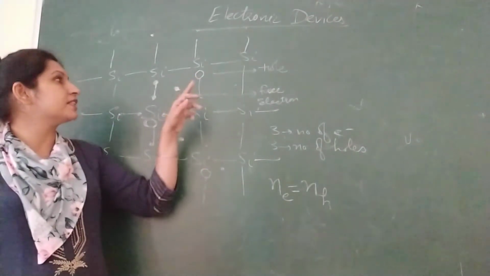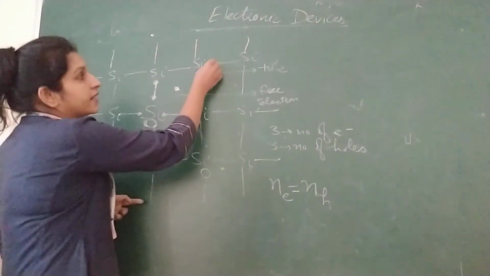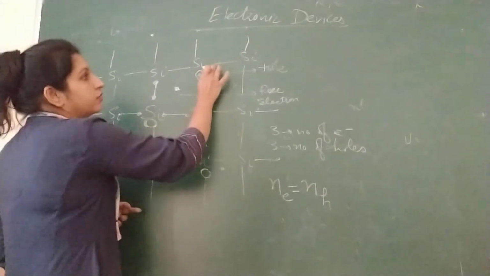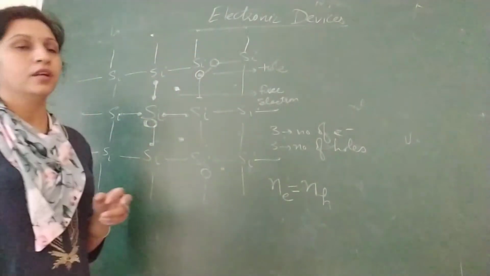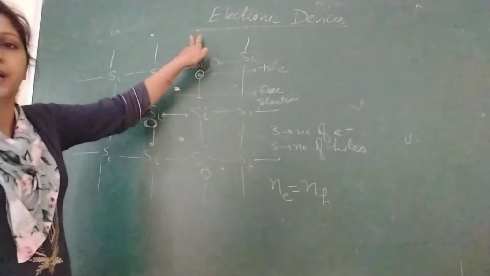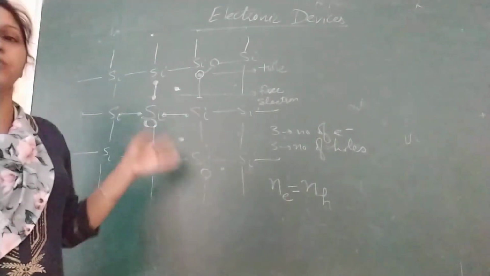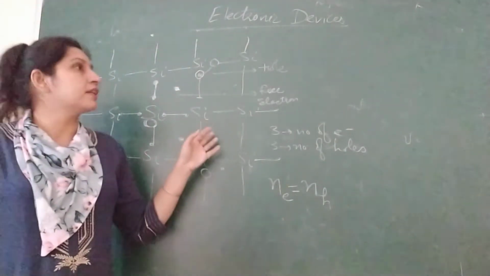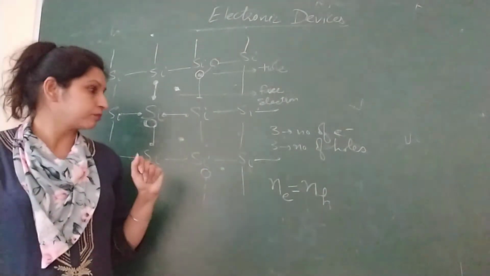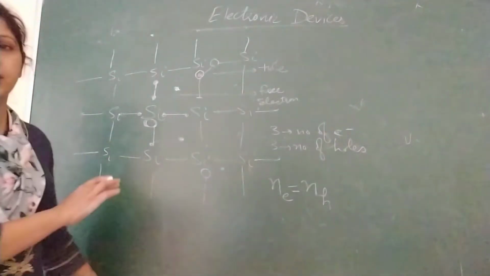So how do the holes basically move? Suppose from here, any one electron fills this vacancy, then the hole will be created over here. Suppose this electron fills its vacancy, then the hole will be created over here. So this is how the holes move. And conductivity of a semiconductor is due to movement of both electrons as well as holes. So this is your pure semiconductor.